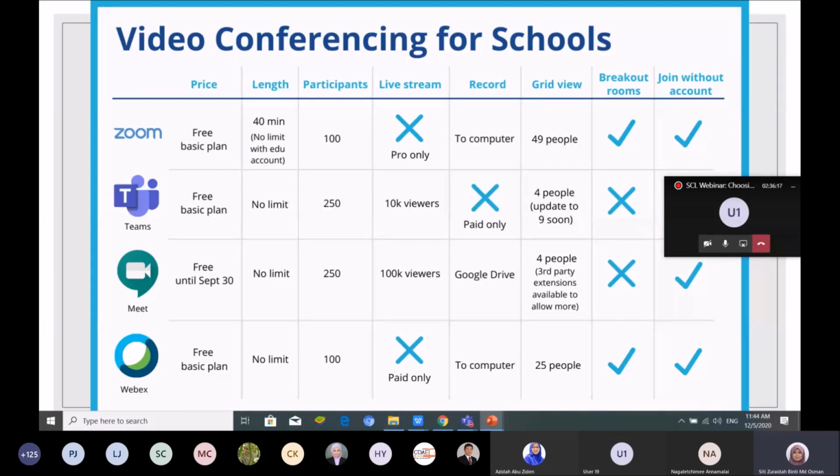So we have here Teams. USM has already subscribed, so we can record. Zoom Pro is only for live streaming. Webex live streaming is paid only. We can live stream because this is for the basic plan, free basic plan only.